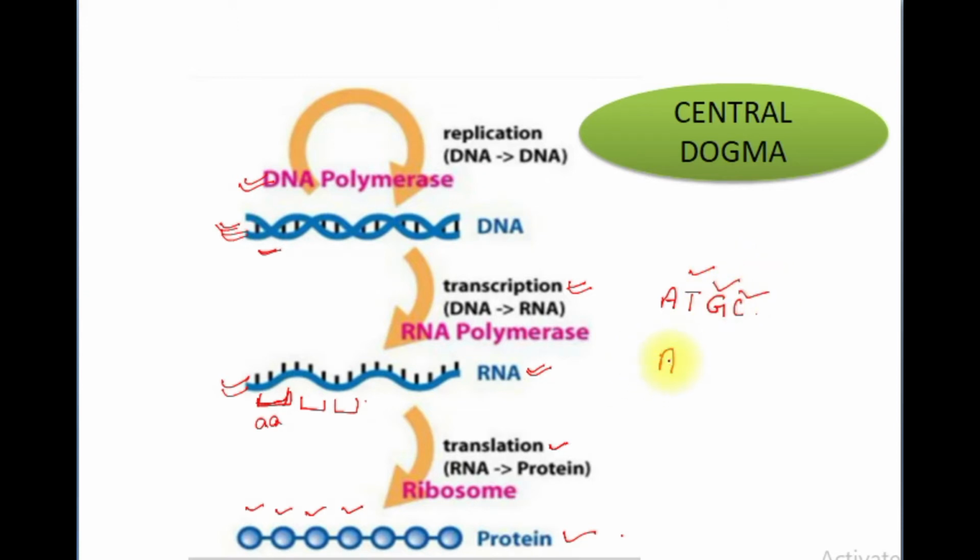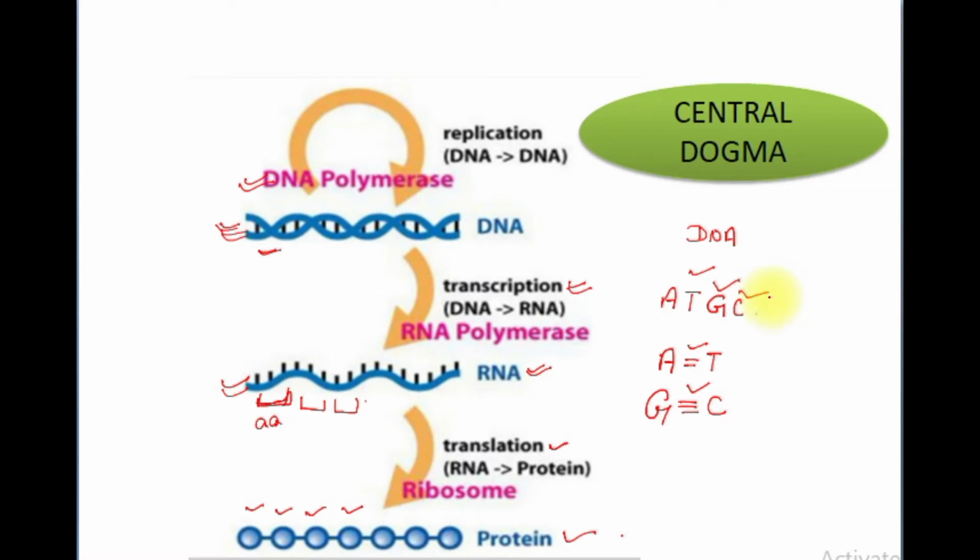This adenine will always base pair with thymine, and the base pairing will take place in presence of two hydrogen bonds. Next comes the guanine. This guanine will always base pair with cytosine in presence of three hydrogen bonds. This is in case of a DNA. So, what is the difference between the DNA and RNA? The major difference is in the base pairing.